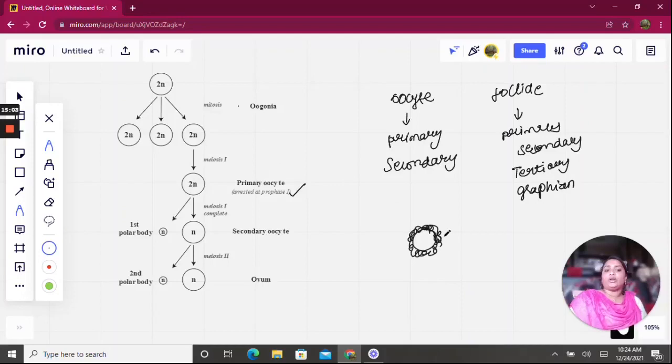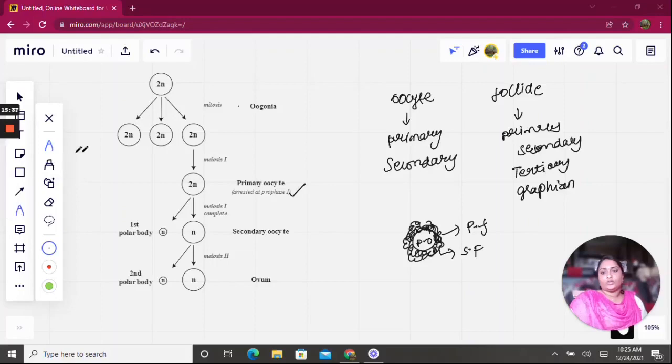So the granulosa cells will be grown around it, and this is called the primary follicle. Now again, the primary follicle with primary oocyte. This primary follicle will grow more and more granulosa cells around it and a new theca. New theca means a new layer. So now it's called the secondary follicle, with the primary oocyte itself.